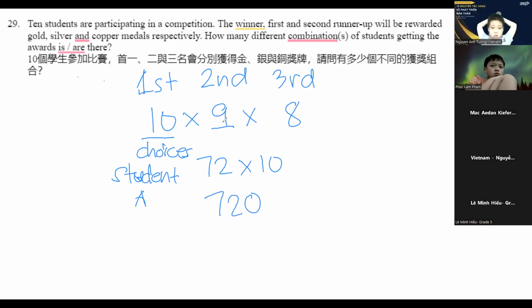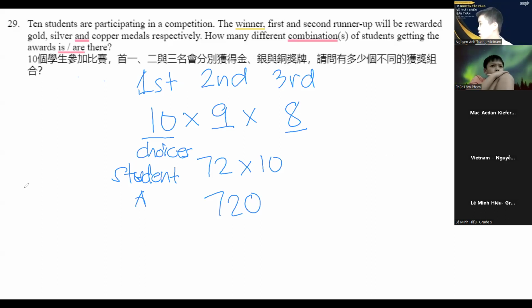So that's why there are only 9 choices left for the second place position. And in the third place position, if let's say student B got chosen for second place, then student A and B are no longer choices, leaving us with 8 choices for the third place. Did that answer your question? Okay, thank you.